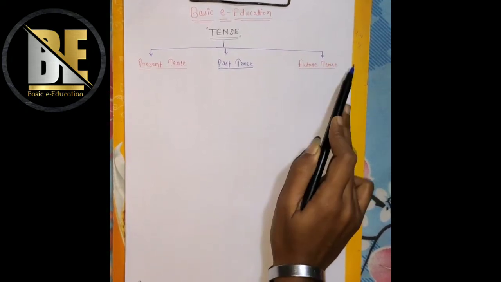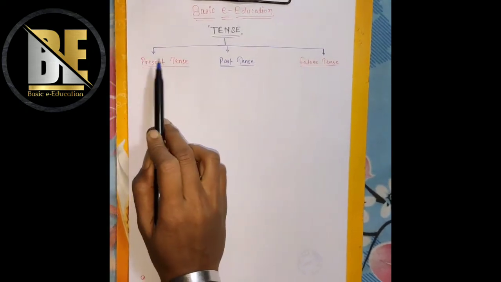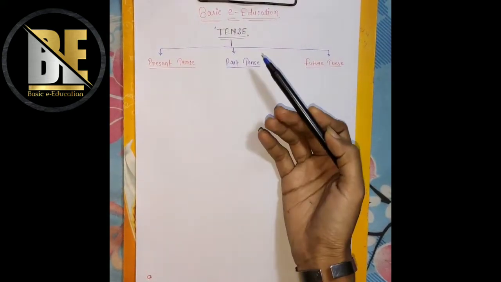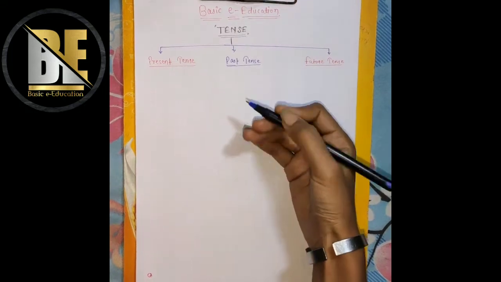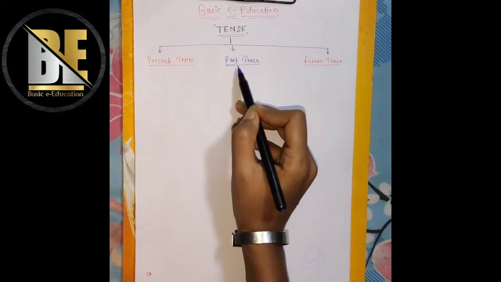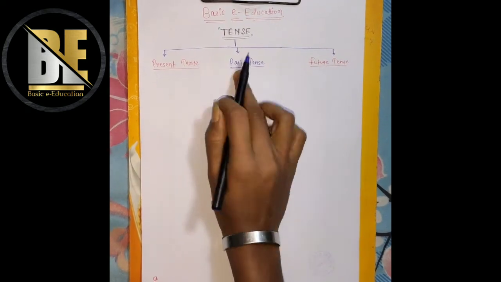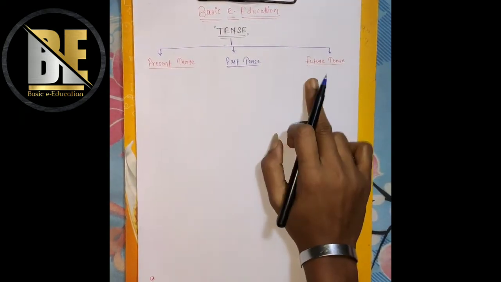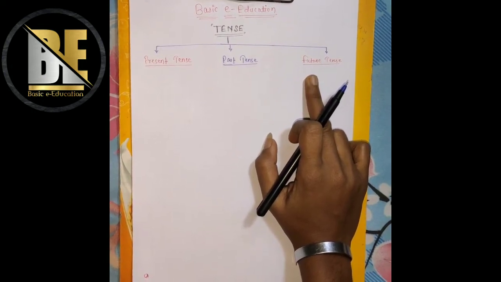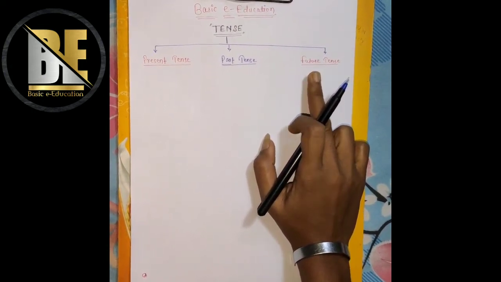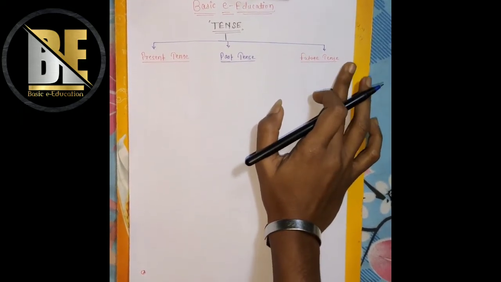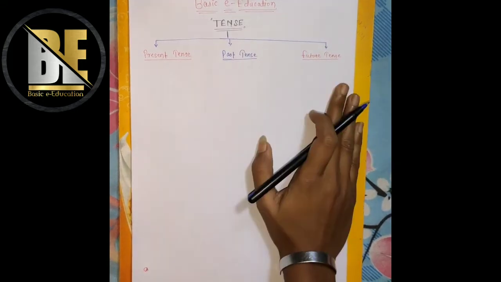If we take some example, like now I am doing something, that is my present tense. A few minutes ago I was doing something, or a few hours ago or a few months ago I was doing something, that action will come in the past tense. And after recording this video I will also do something. Whatever I will do will come under the future tense. I think till here I am able to clear all your doubts.